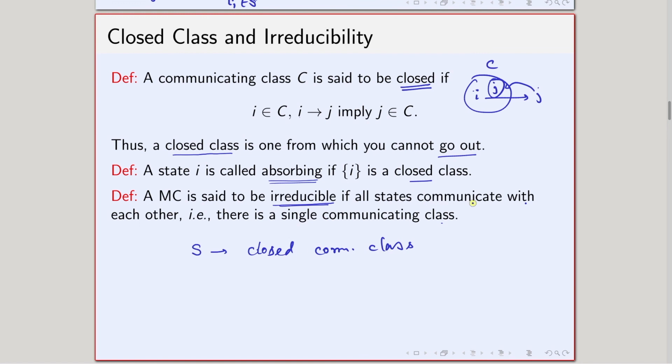For an irreducible Markov chain, starting from any state, I can go to any other state; there is a positive probability to go to any other state starting from any state. That is what irreducibility means.